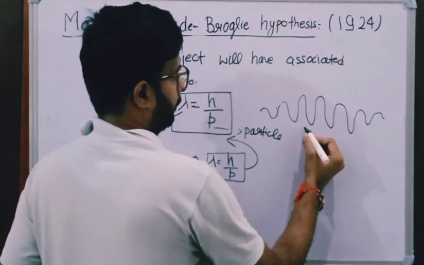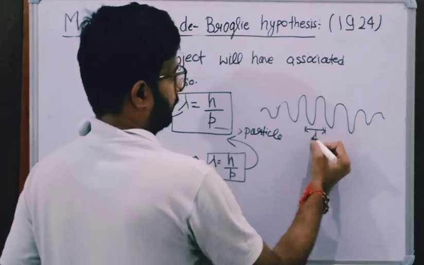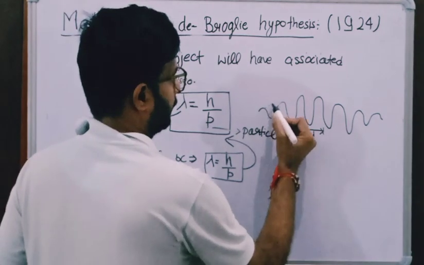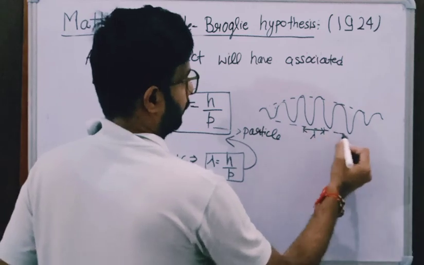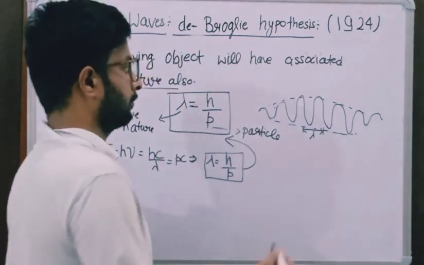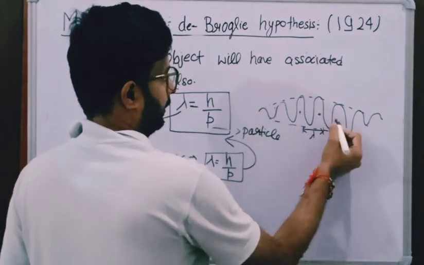Here is the wavelength of that wave. The amplitude represents the probability of finding the particle here or here or here.